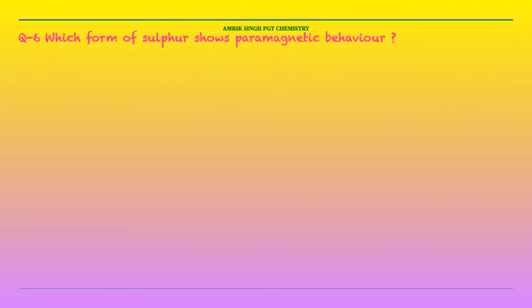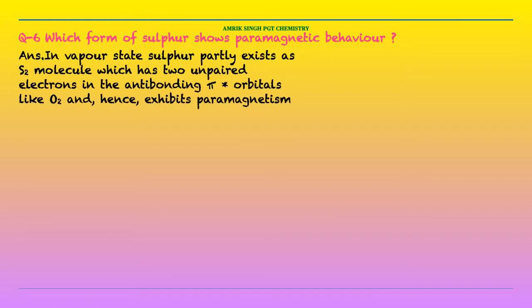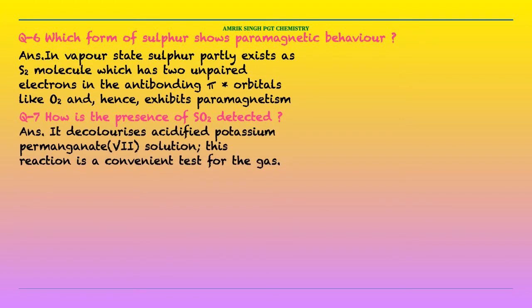Question number 6. Which form of sulfur shows paramagnetic behavior? The answer is, in vapor state, sulfur exists partly as S2 molecule, which has two unpaired electrons in antibonding pi star orbitals like O2, and hence exhibits paramagnetism. Question number 7. How is the presence of SO2 detected? The answer is it decolorizes acidified potassium permanganate solution. This reaction is a convenient test for the gas.